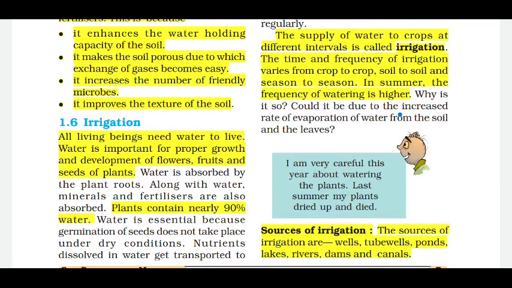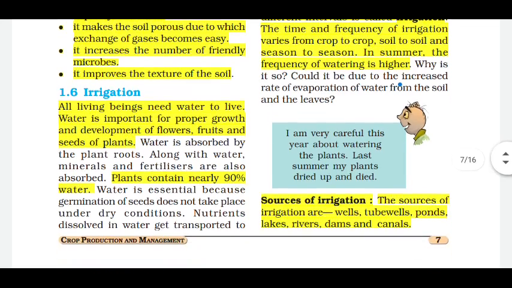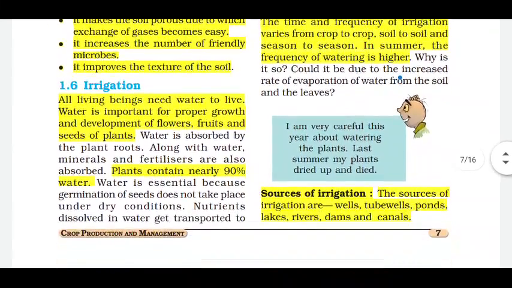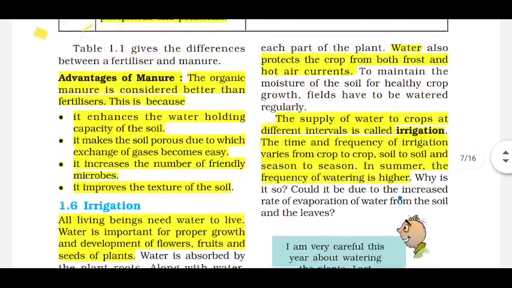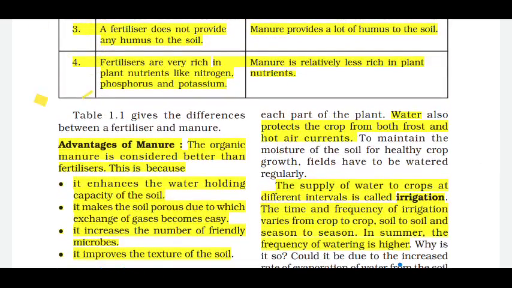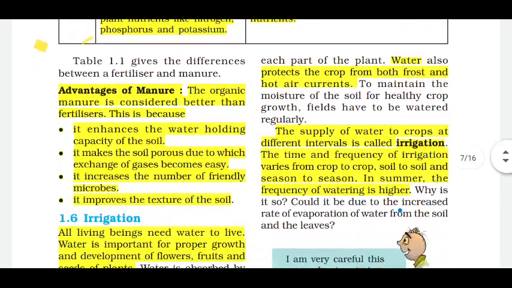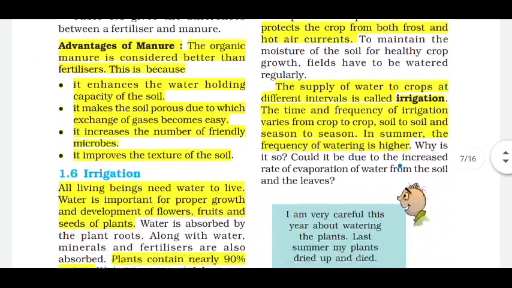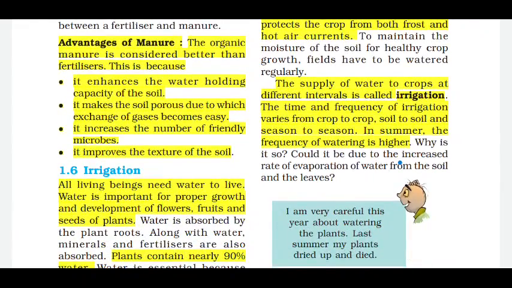Now we come to irrigation. All living beings need water to live. Water is important for proper growth and development of flowers, fruits and seeds of plants. It is also to be noted that plants contain nearly 90% water. Water also protects the crop from both frost and hot air currents. Basically, the supply of water to crops at different intervals is called irrigation.